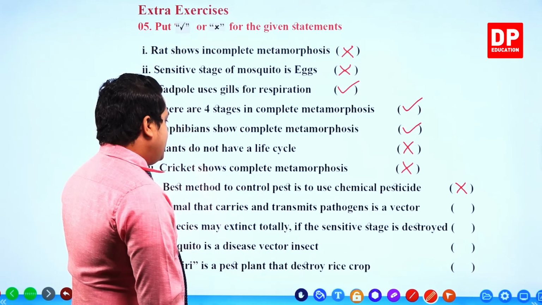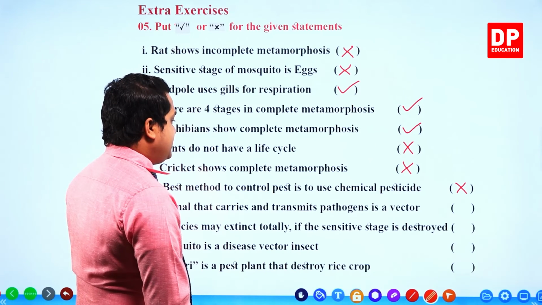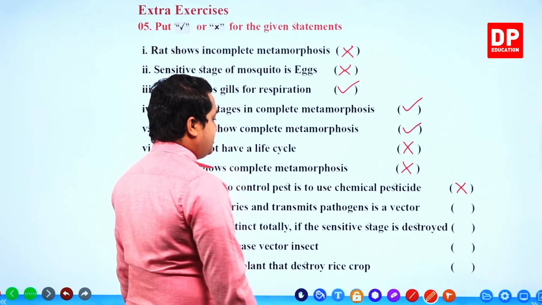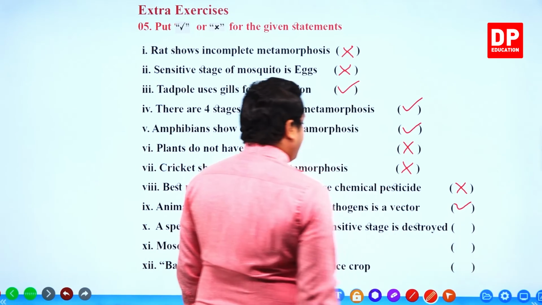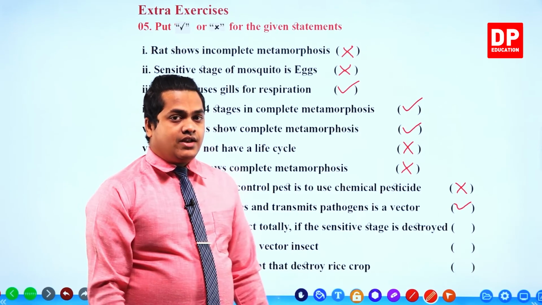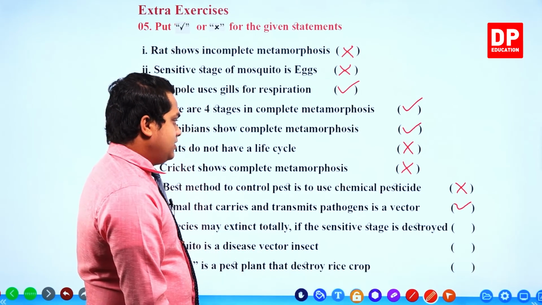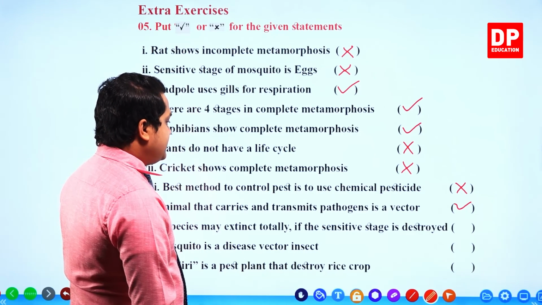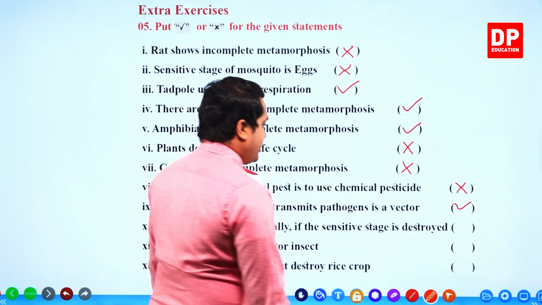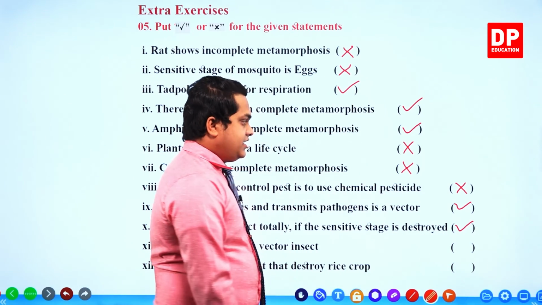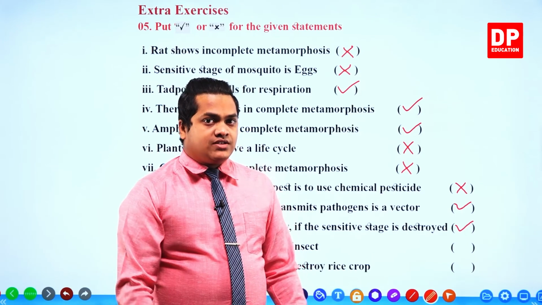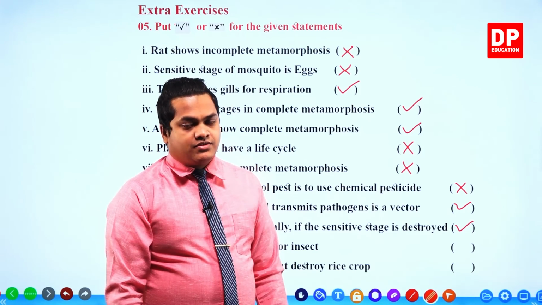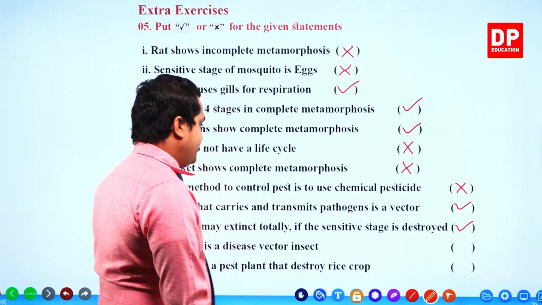Next one. Animal that carries and transmits pathogens is a vector. That is correct. Pathogenic microorganisms, or pathogens, are carried by a vector. So it is correct. Next one. A species may become extinct totally if the sensitive stage is destroyed. Absolutely correct. We discussed this. If the sensitive stage is destroyed, then there is a chance of 100% killing that particular species of animal. So it is correct.